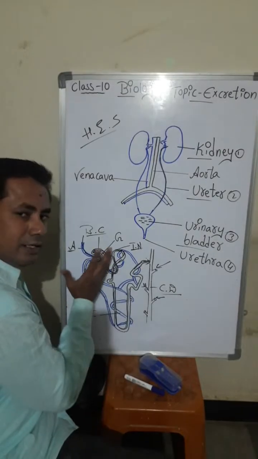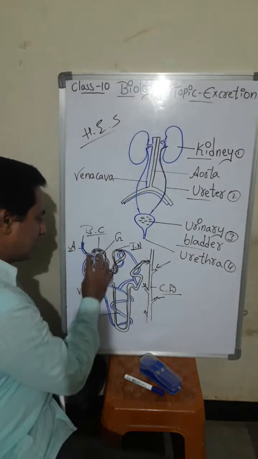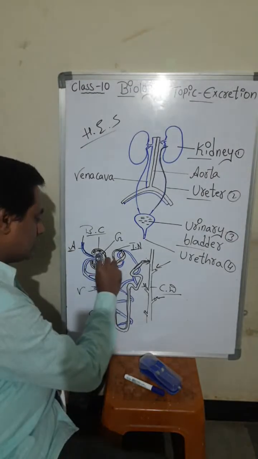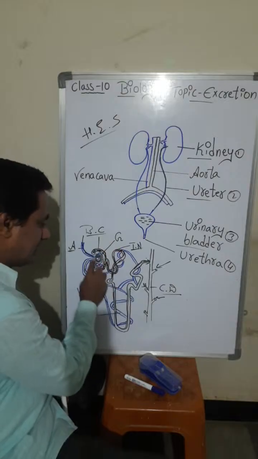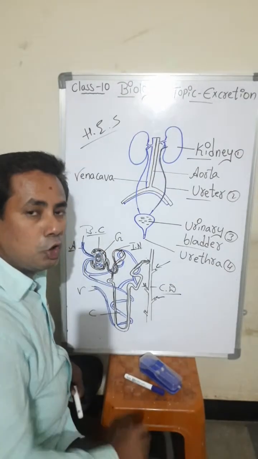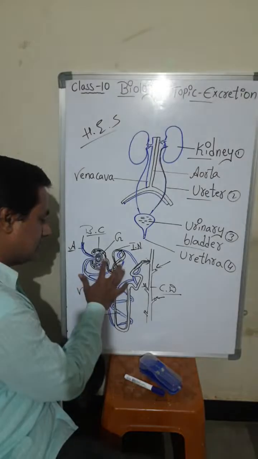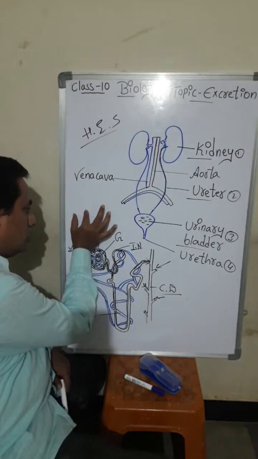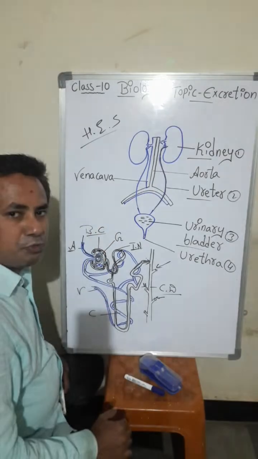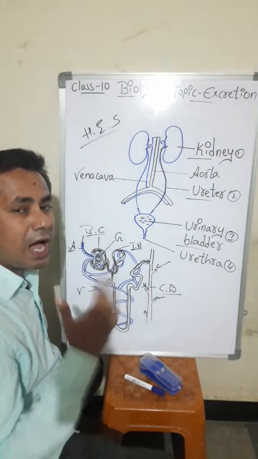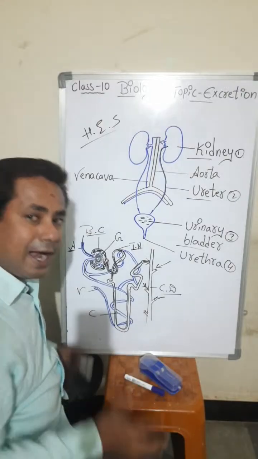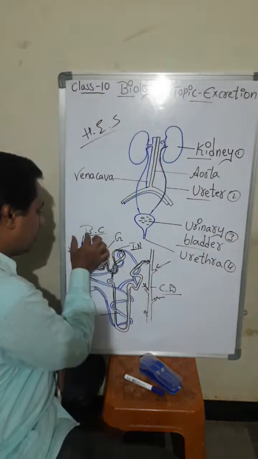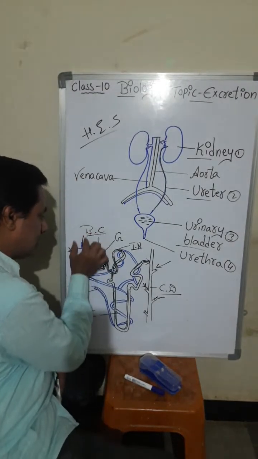So once again, in the nephron, Bowman's capsule is there. Bowman's capsule. Okay. So after that, inside, the glomerulus is there. Glomerular filtration takes place, and the waste material. Okay. See clearly. So the blood is coming. From where is it coming? From the heart, oxygenated blood, and also it carries some waste materials, toxic materials. Okay, that will come through this artery.